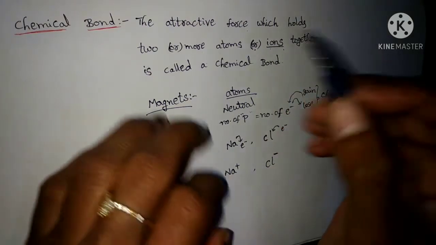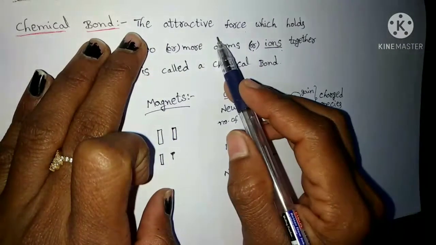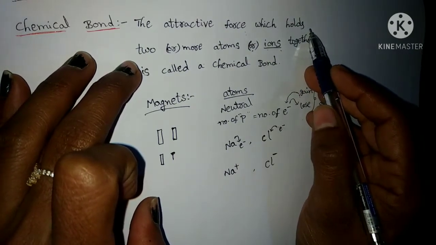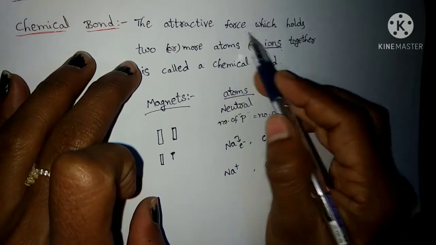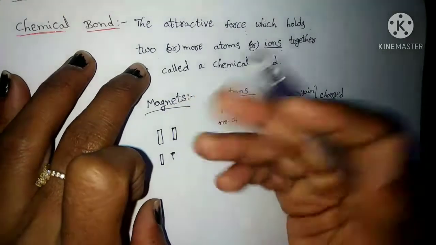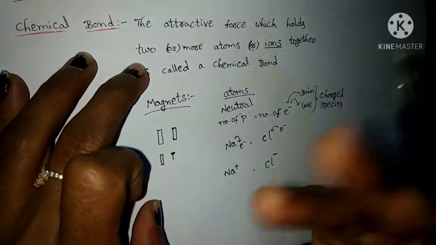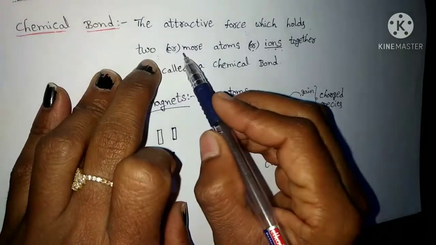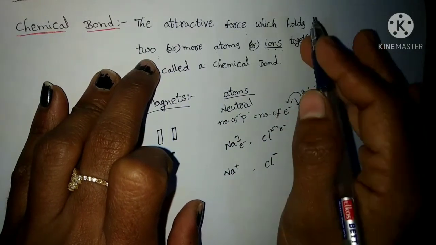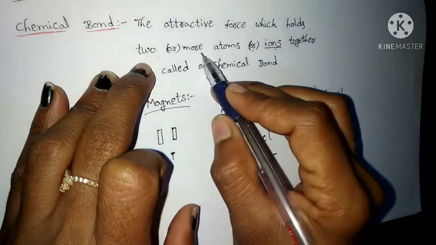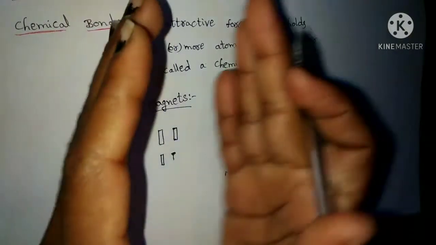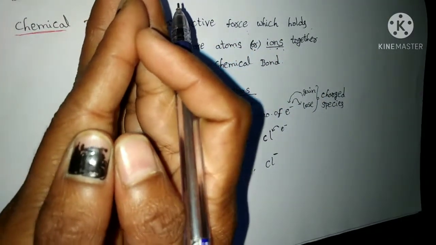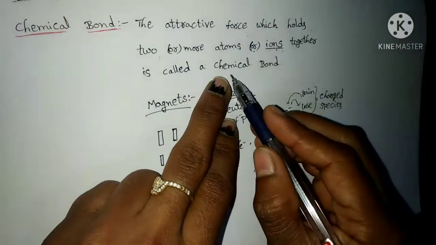Clear, students? So now try to understand the definition. The attractive force will hold two or more. It is not compulsory that it is only two atoms. It may be more also. And it is not only atoms, it may be ions also. The attractive force which holds two or more atoms or two or more ions together is nothing but a chemical bond.